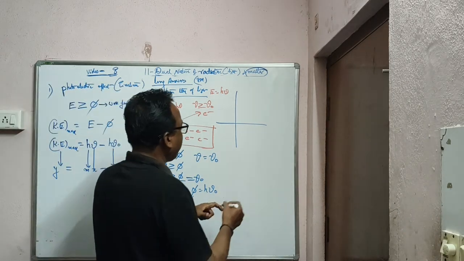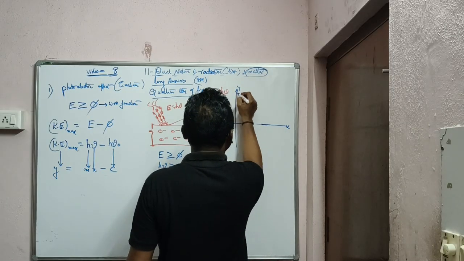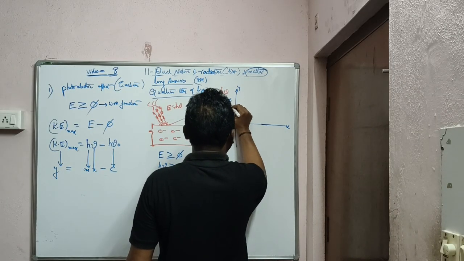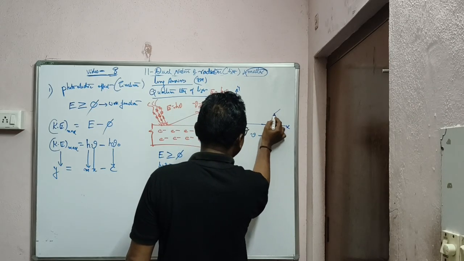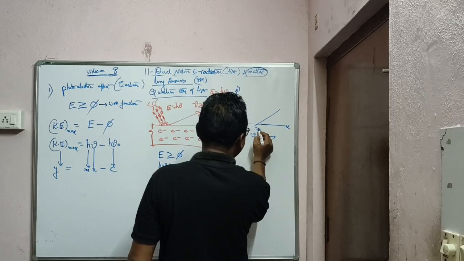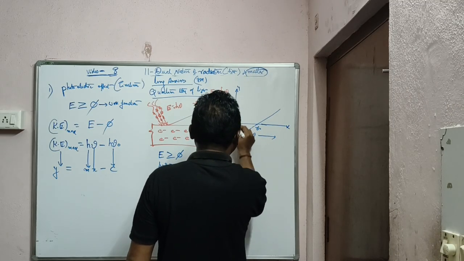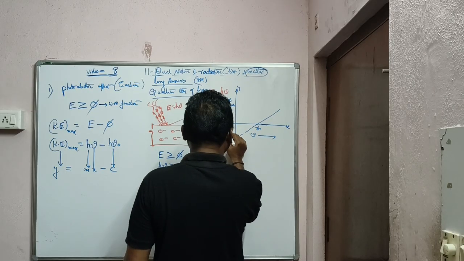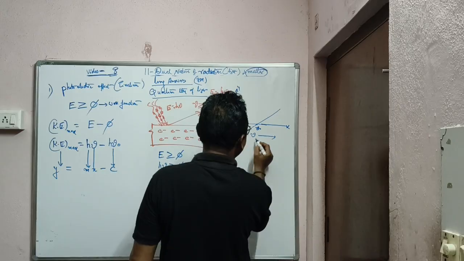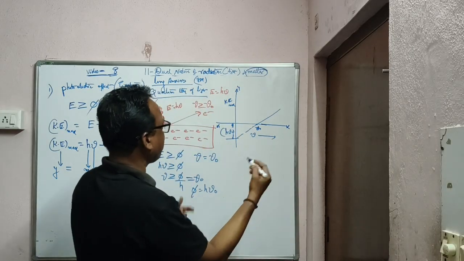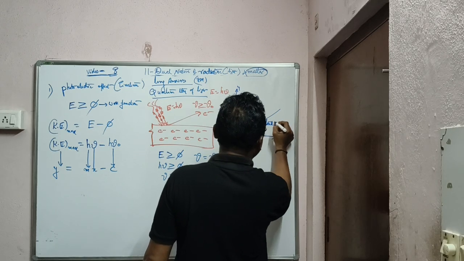If you draw a graph with Ke max on the y-axis and frequency on the x-axis, this is nu naught, and it makes a negative intercept on the y-axis, that is h nu naught. This is the threshold frequency; below this there is no emission of electrons. And this is your slope, tan theta, equal to m.